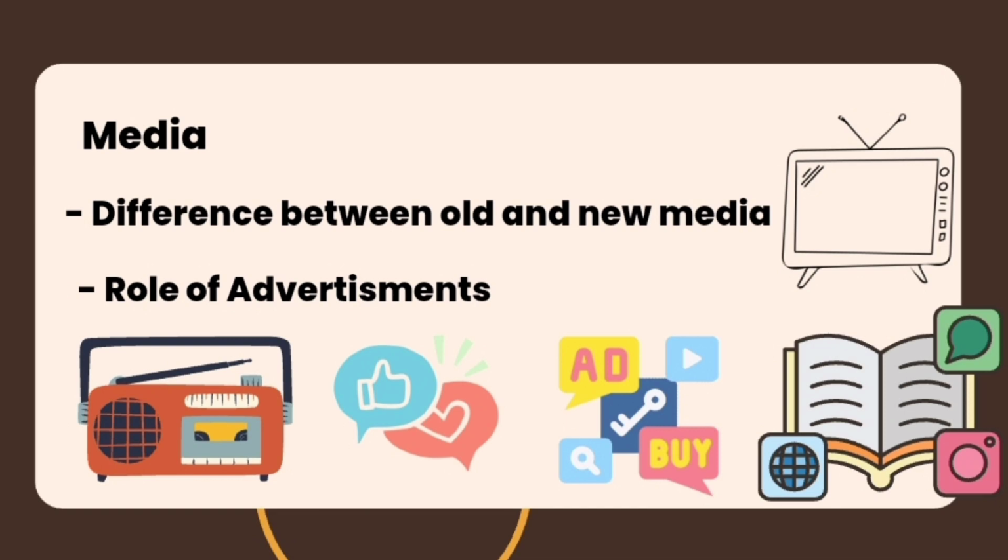Old media includes radio, newspaper, and television, and these forms of media allowed for mass communication, which means that information can be transferred to a large audience, right? However, new media includes the internet and social media apps, and you all are familiar with these apps such as Twitter, Facebook, Instagram, and Snapchat. These apps allow you to have interpersonal communication, which means that you can now have one-to-one communication between the producer and the consumer, right?